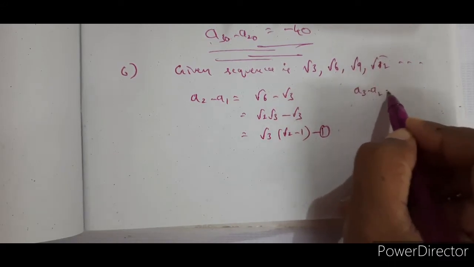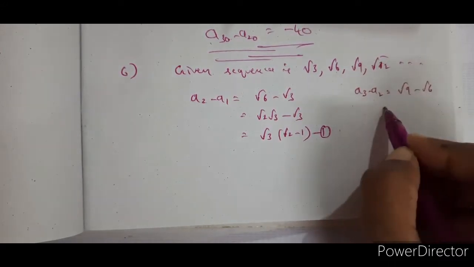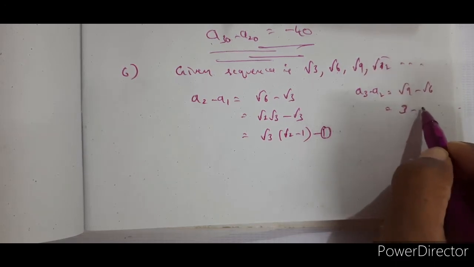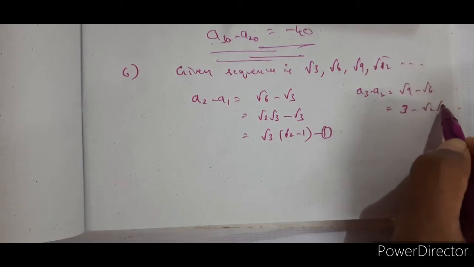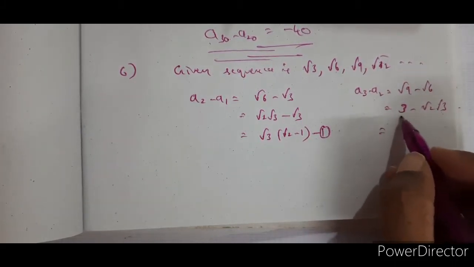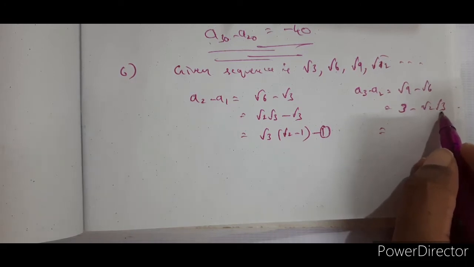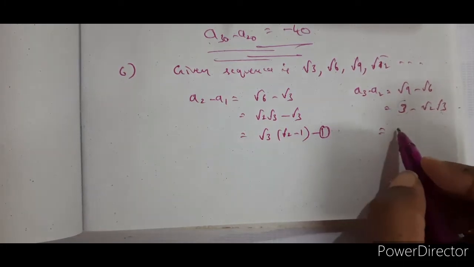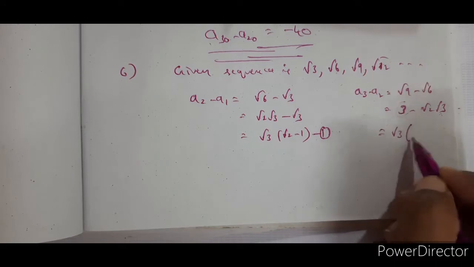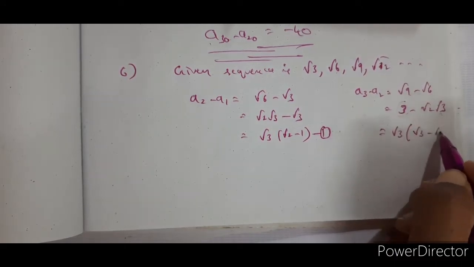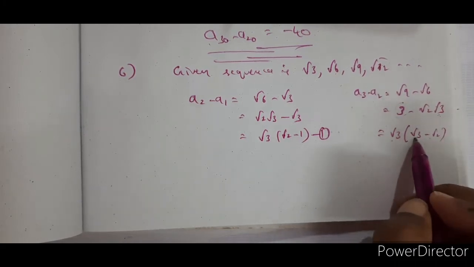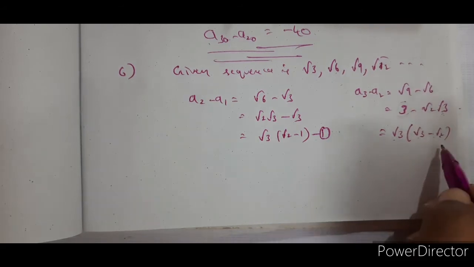A3 minus A2 is equal to root 9 minus root 6. Root 9 is 3, in fact, it is 3 minus root 2 into root 3. Okay. So, can you take root 3 common? Yes, we shall take root 3 common, and 3 can be written as root 3 into root 3. Hence, if you take root 3 common, you will get root 3 minus root 2. Here, this is equation 2.